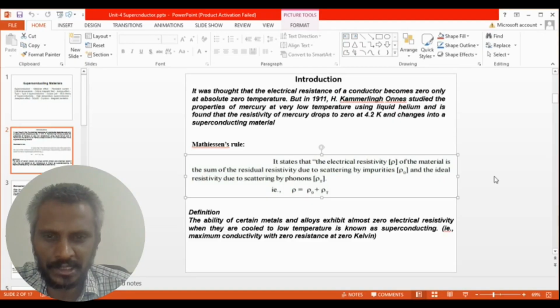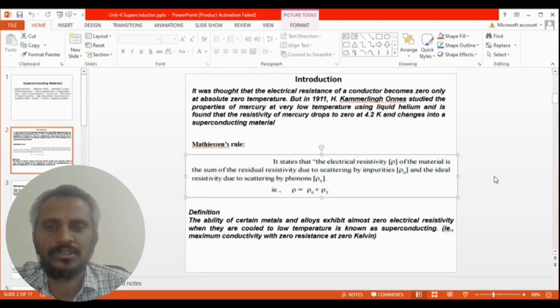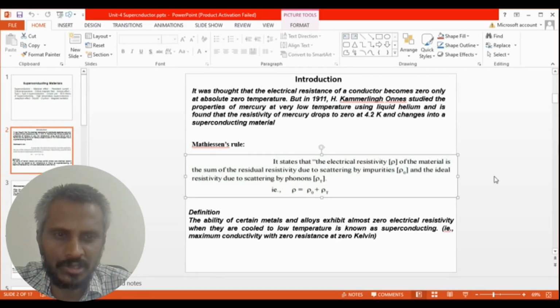Definition of superconductor: the ability of certain metals or alloys to exhibit almost zero electrical resistivity when they are cooled to low temperature is known as superconducting behavior. That is the maximum conductivity with zero resistance at 0 Kelvin.